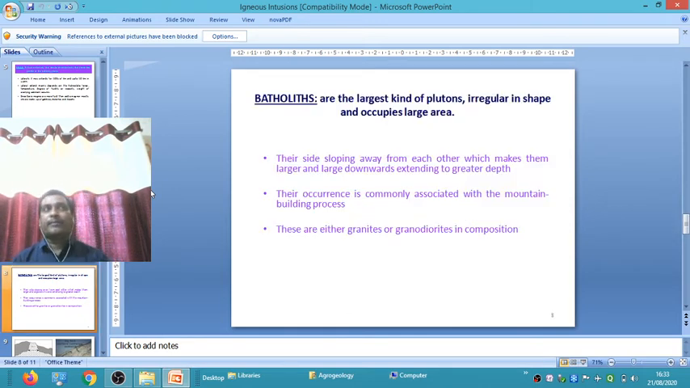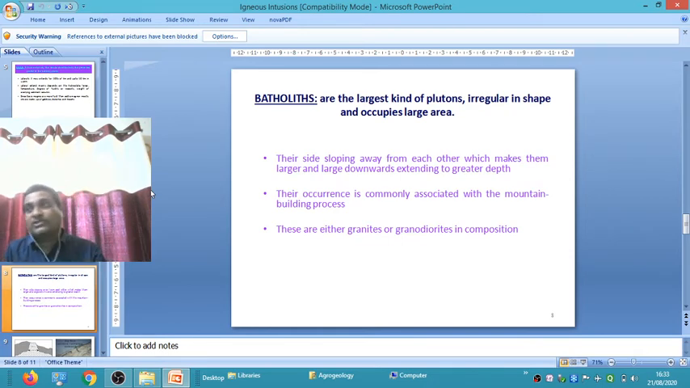Then batholith. A batholith has a very irregular shape. There is no specific shape of the batholith, but the area is very huge. A very large area is covered by the batholith. They are the largest kind of plutons. Pluton means plutonic body. Batholiths are the largest kind of plutons, irregular in shape and occupying a very large area. Their sides slope away from each other, which makes them larger downwards, extending to greater depth.